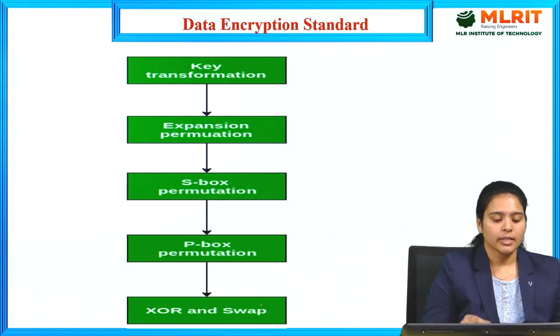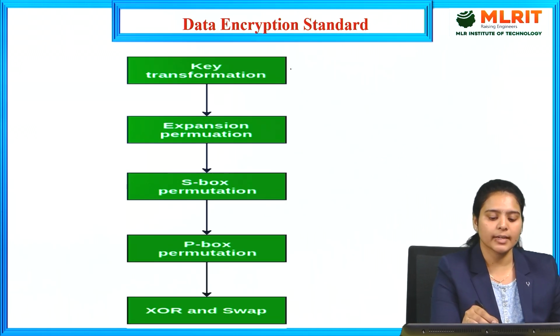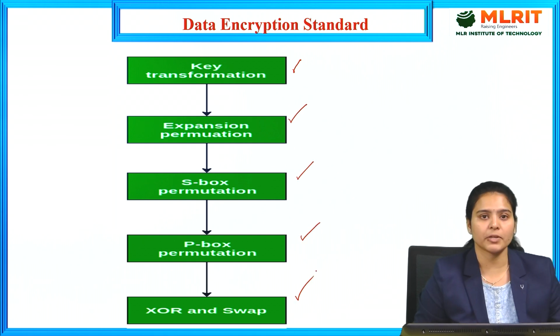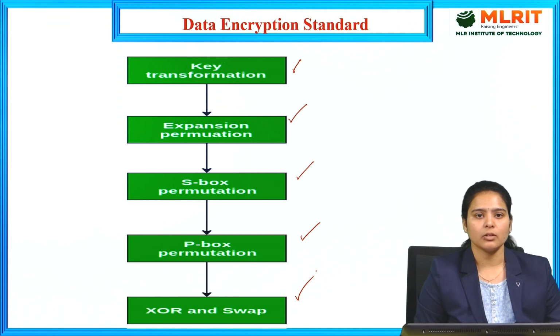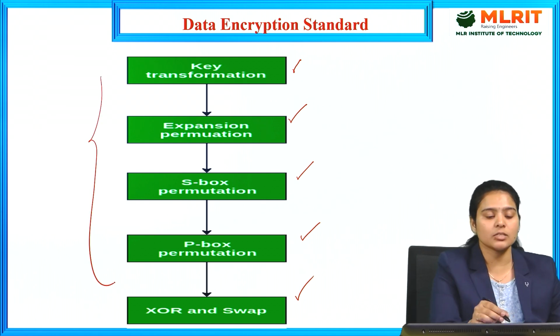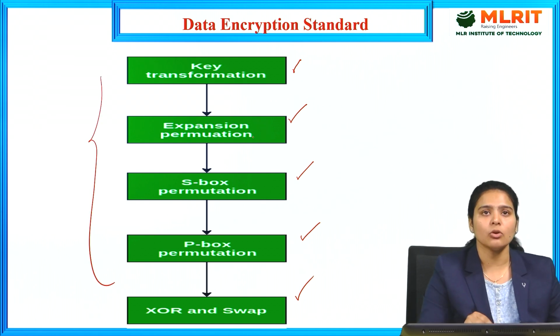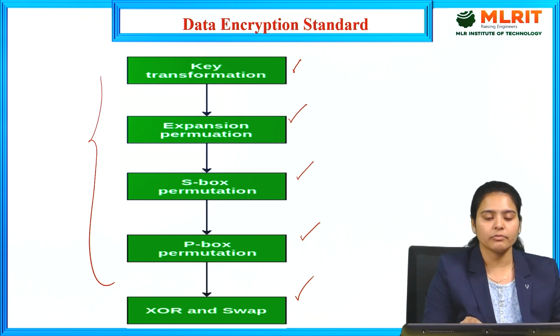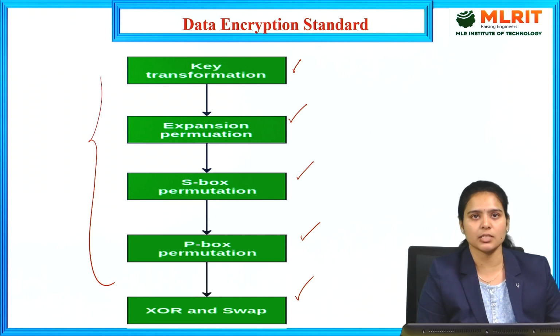So here will be the sum of the key transformations, expansion permutation, S box, P box and XOR operation, and we are going to swap. So this is the whole process of the data encryption standard. Step by step, we need to perform the data encryption standard algorithm. Without performing these steps one by one, we cannot carry out the data encryption standard algorithm.